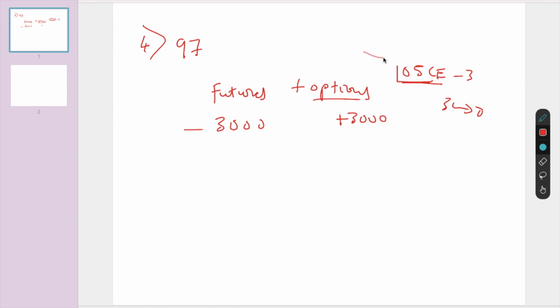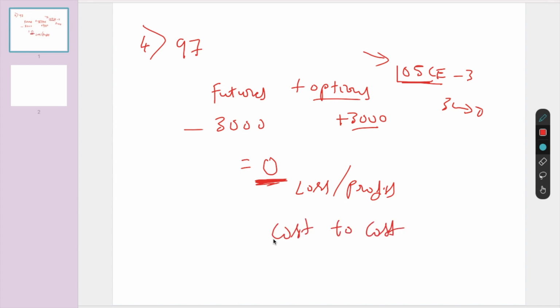So if you sell an option and the market closes below the strike price, what will happen to the premium? The entire money will become 0. Whose money? The buyer's money. If the buyer's money becomes 0, that will come to the seller. I am a seller. The answer is 0 loss, 0 profit. So cost to cost. No loss, no profit. One side loss, one side profit, and at the end of the day, you are cost to cost. I hope you are able to understand the meaning of this one.